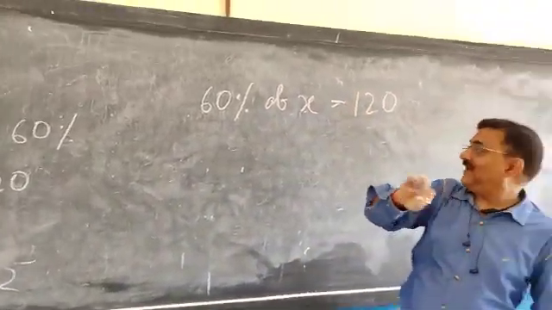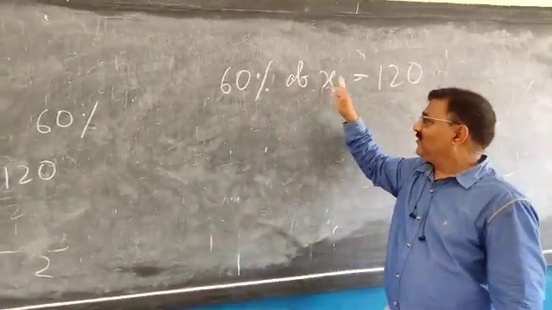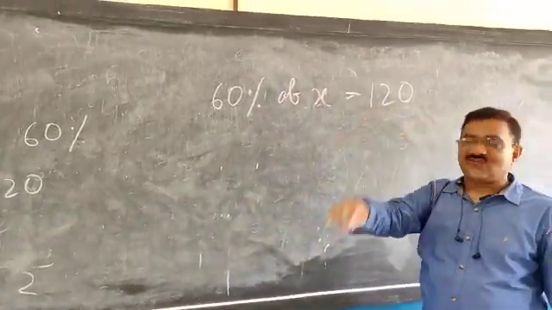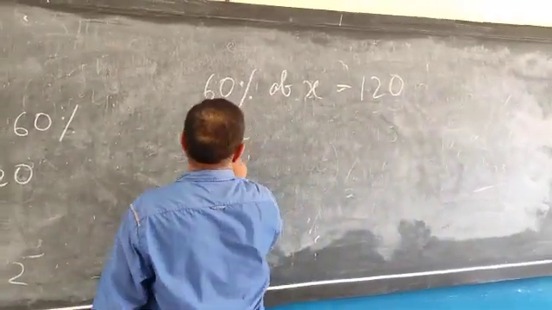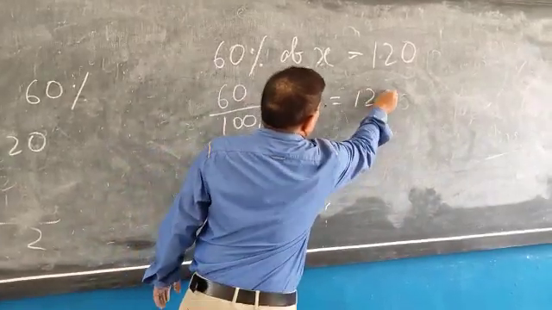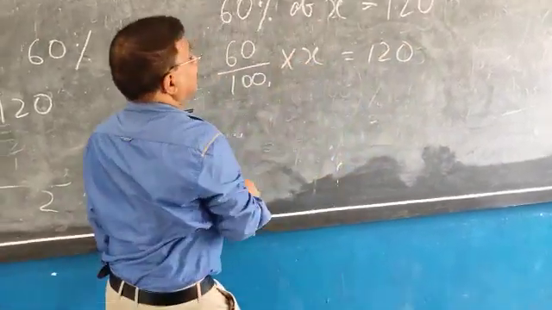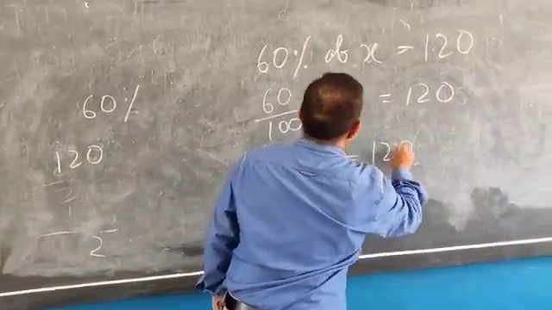X is the total mark, whose 60% is 120. Now we will solve it. 60 by 100 into X is equal to 120.